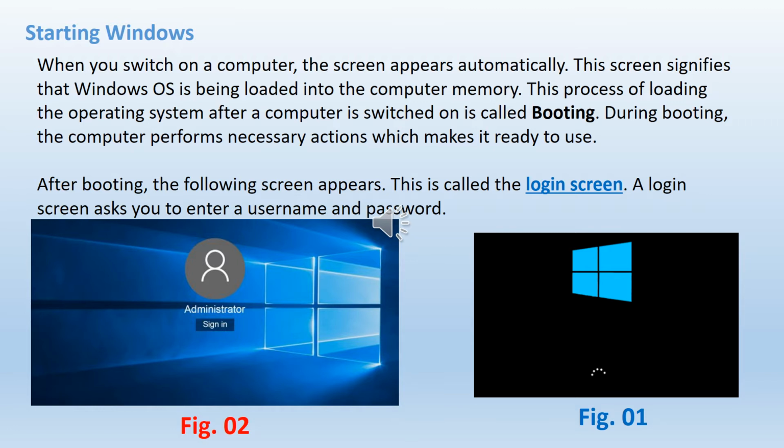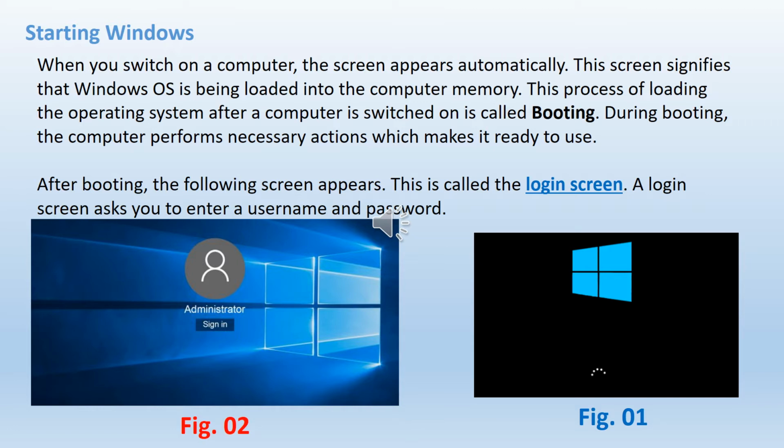So if you don't want to set up a username or a password, you can just click on this sign in and you can use the computer. Figure 2, we call this the login screen.